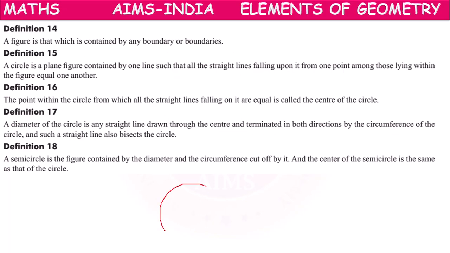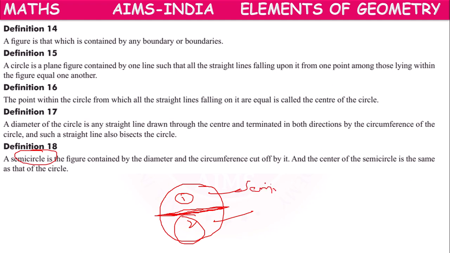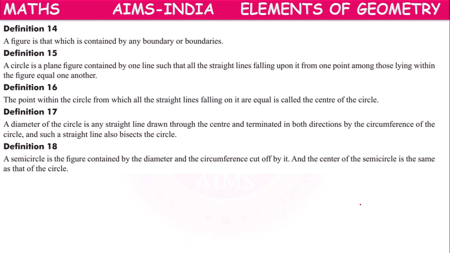If the diameter cuts the circle into two equal parts, first part and second part, then each part is called a semicircle. And the center of the semicircle is the same as the center of the circle. This is definition 18.